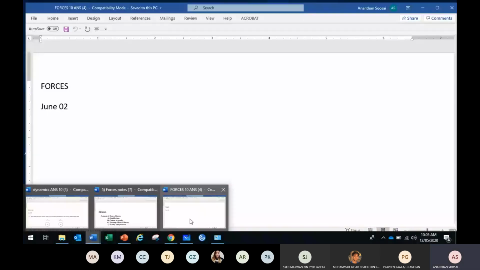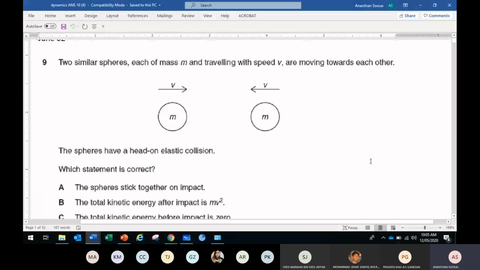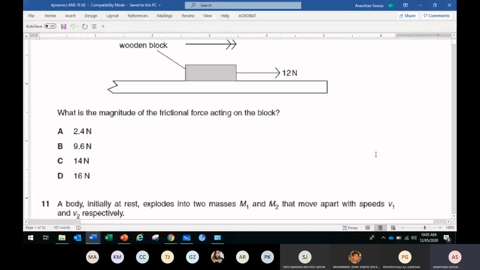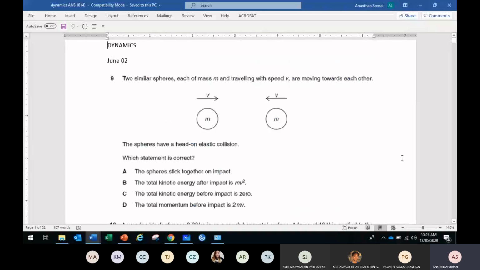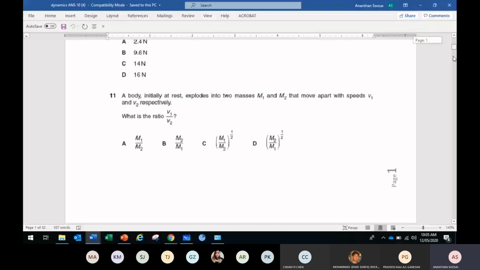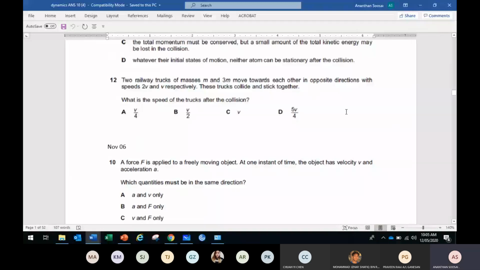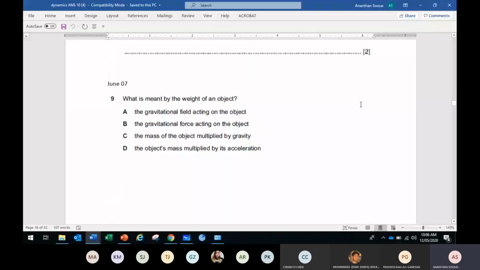Okay. Anyone? Any questions from the dynamic paper? You tried the questions maybe during weekends. Any questions where you got a problem? Maybe we can discuss. If you don't have, then we go to the new topic. Just tell me the year and the question number. June 7, number 10. Okay, good. Everyone, June 7, number 10.